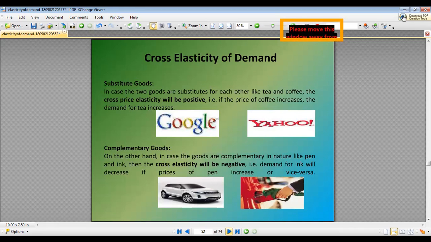If the two goods are substitutes for each other, cross elasticity will be positive, and if the goods are complementary in nature, the cross elasticity will be negative.